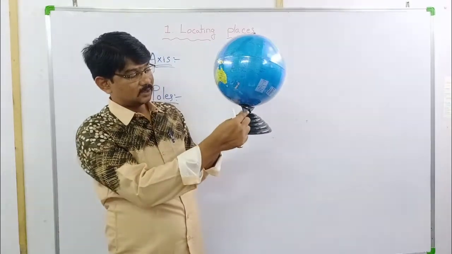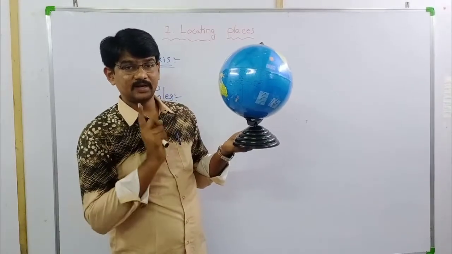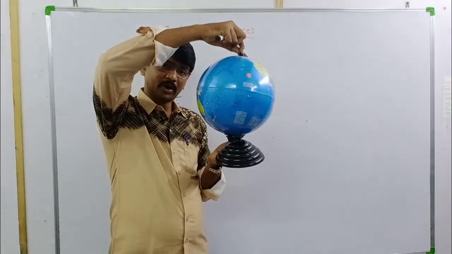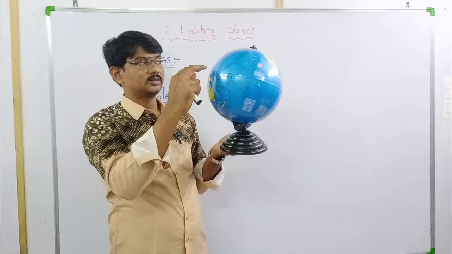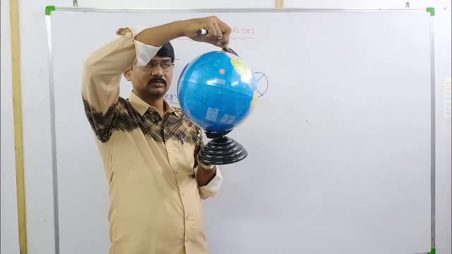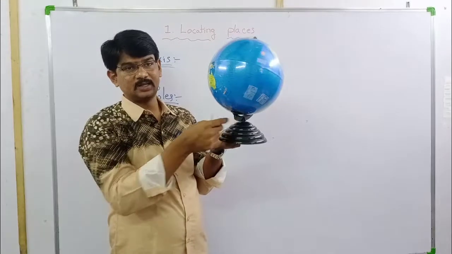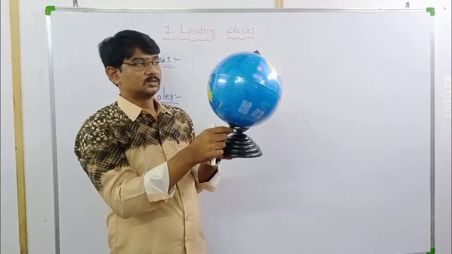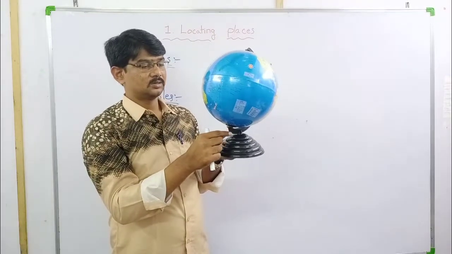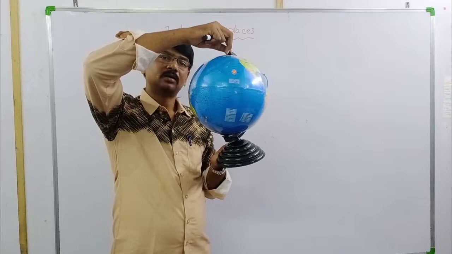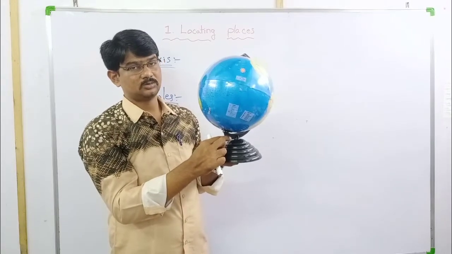At the same time, just look at the axis. What are the two ends? Where is it ending? At the top point it is ending, and at the bottom point it is ending. If we move after the top point, there is nothing. After the bottom point, there is nothing. So these 2 points have names. The top point is called the North Pole. The bottom point is called the South Pole.